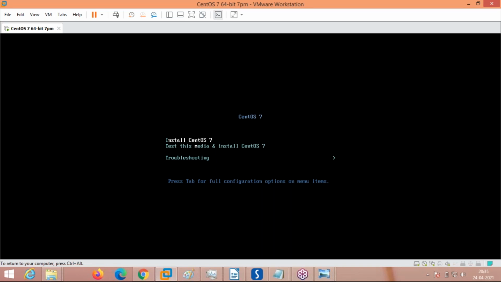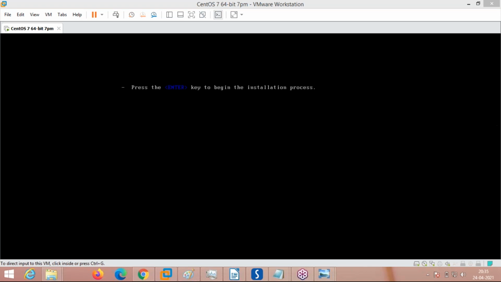If you want to go for text mode installation before installing, press escape key. Then it goes for text mode installation. Now I am proceeding with the graphical installation. Press enter. See, it is asking press enter to begin installation. I have pressed enter.